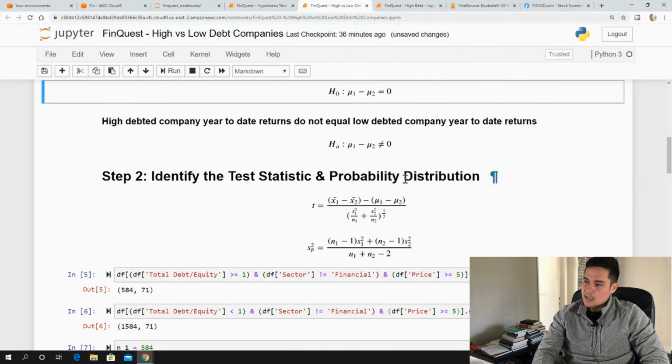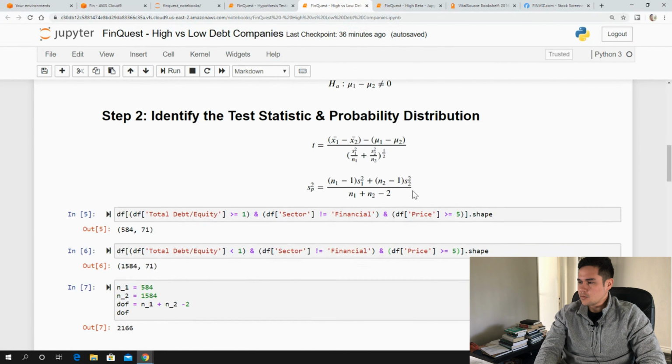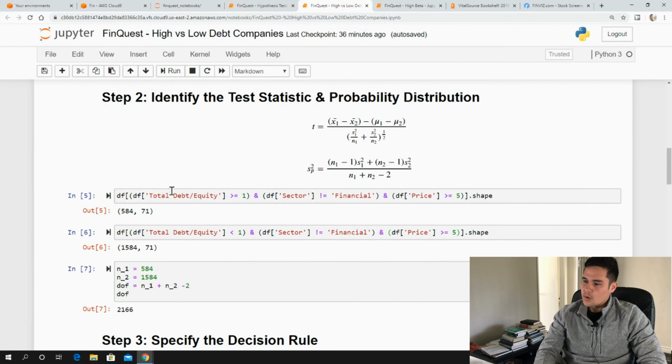So again, we can state our test statistic and probability distribution. We're going to assume normally distributed returns. We're also going to assume that the variances are equal, which is a major assumption, and you'll notice later that that may not be true. And so we'll continue with that. I'm not going to go too much into the math. If you're interested in the math, you can see one of my other video series where I go into the math more specifically. So what I've done here is we've stated our test statistic.